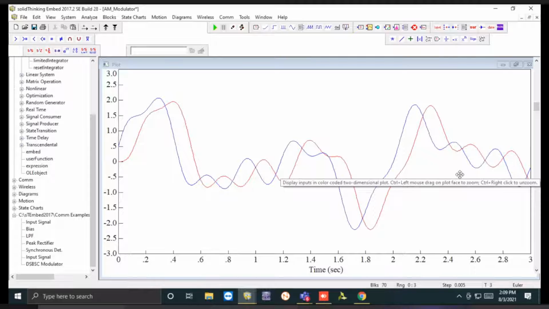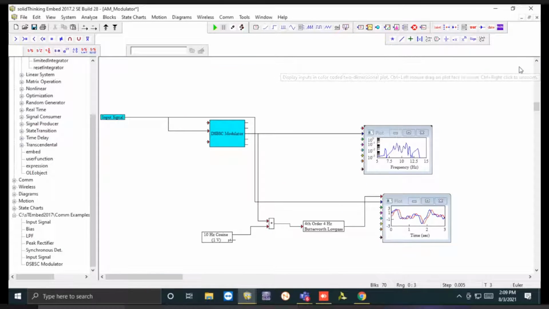So you can see the nature is same. That means we have demodulated successfully. We have successfully extracted the message signal back from the modulated one. That means our modulation was also good, right? So that means our design is correct, right? So that's how we can do the DSBSC. So I guess it's clear to you. We have designed the DSBSC modulator. We have designed the DSBSC demodulator.